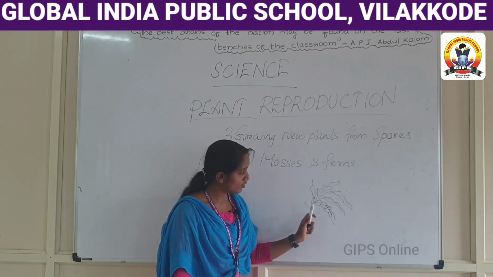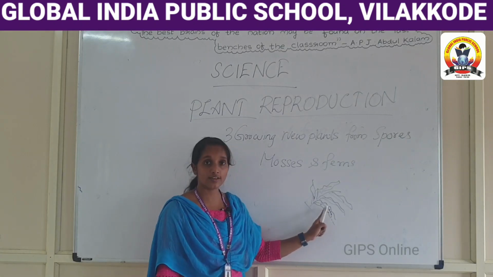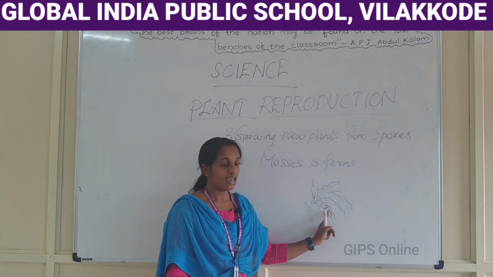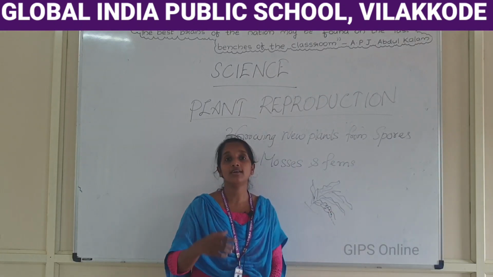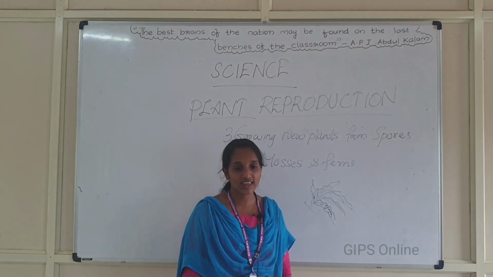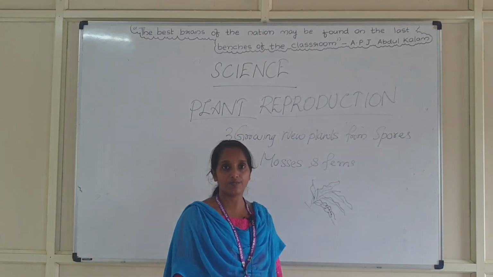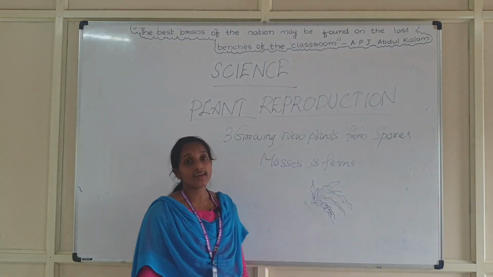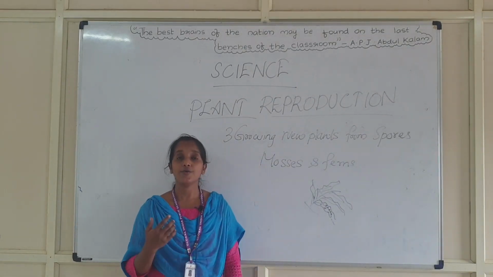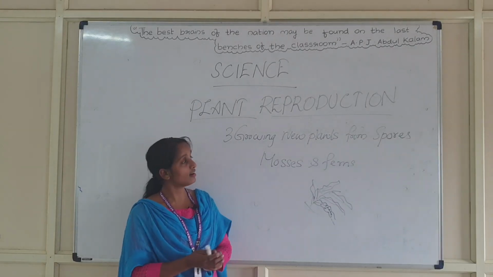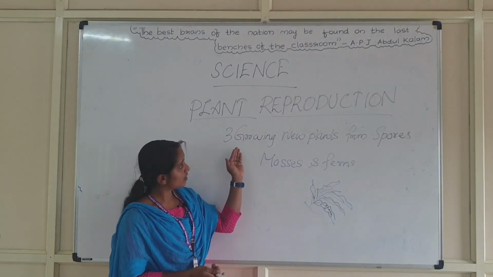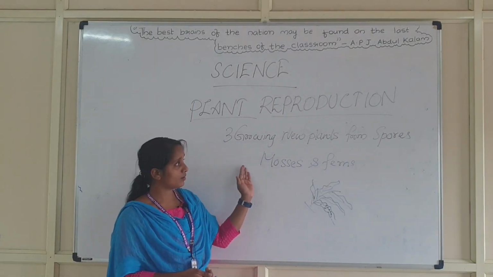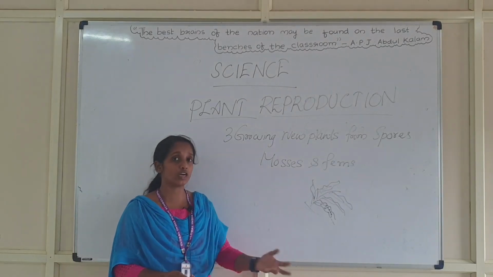You can find small spores present on the surface of the leaf, which can develop into a new plant. These are the main types of reproduction which occur in plants.